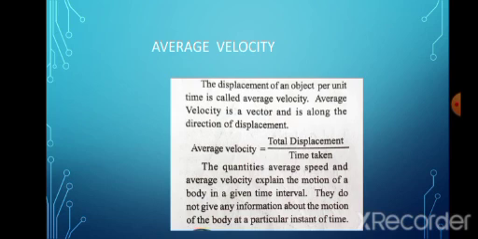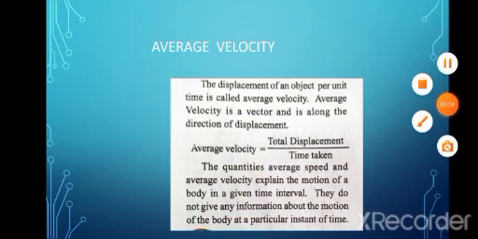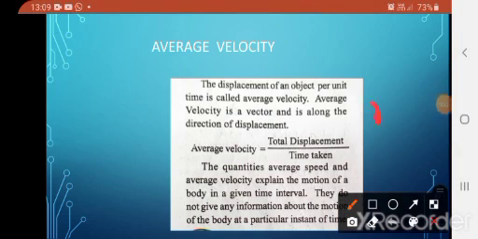The quantities average speed and average velocity explain the motion of a body in a given time interval. They do not give any information about the motion of the body at a particular instant of time. The units of average velocity in the MKS method are the same, meter per second, and in the CGS method centimeter per second.